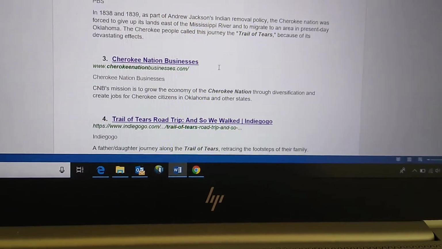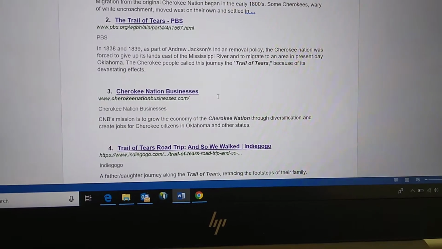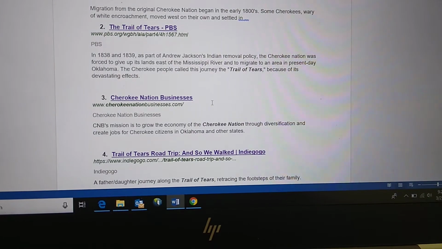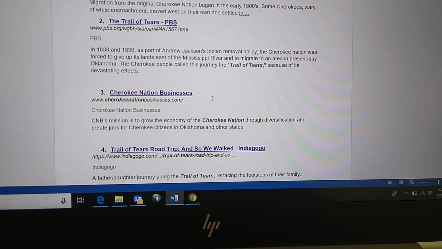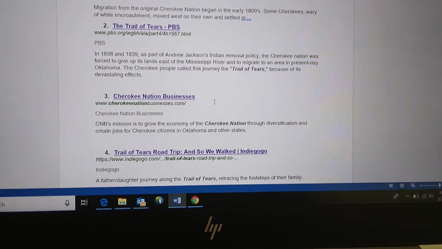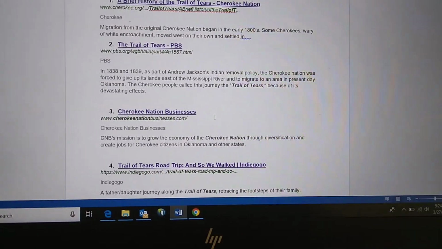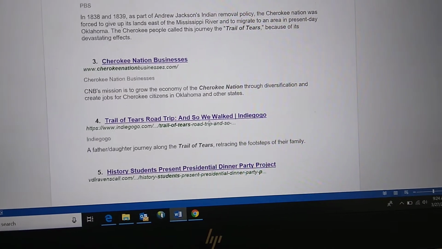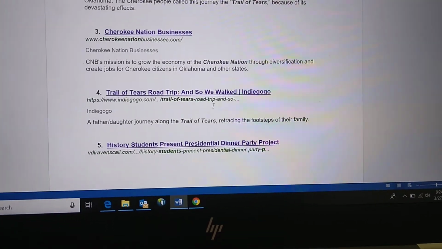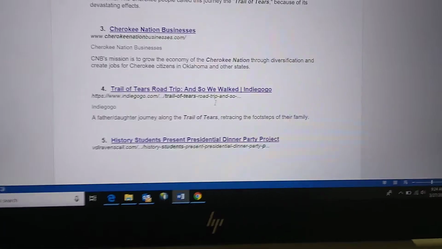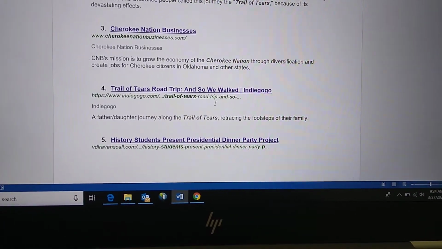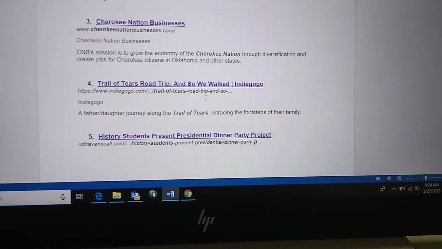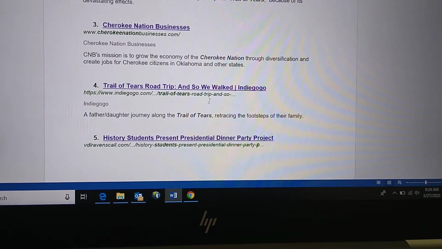Number 3 is Cherokee Nation Businesses, which is CherokeeNationBusinesses.com. CNB's mission is to grow the economy of the Cherokee Nation through diversification and create jobs for the Cherokee citizens in Oklahoma and other states. And then number 4 is Trail of Tears Road Trip, and so we walked. And that's at Indiegogo.com. A father-daughter journey along the Trail of Tears, retracing the footsteps of their family.